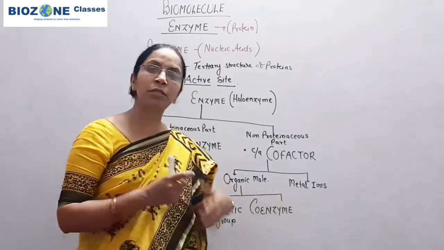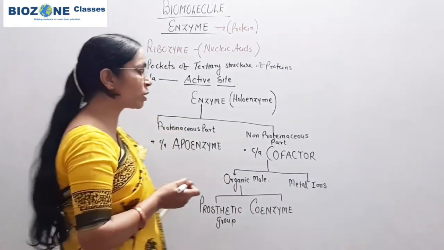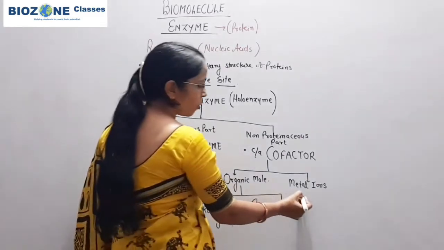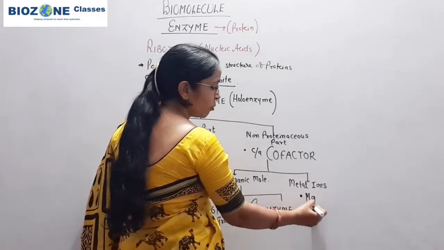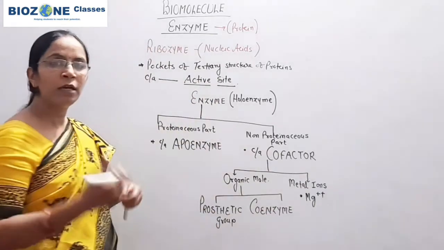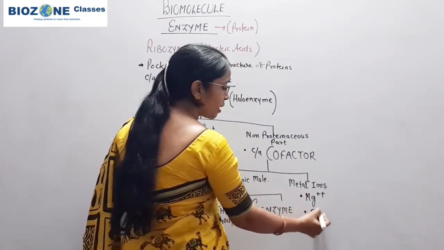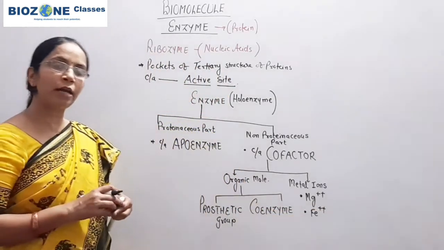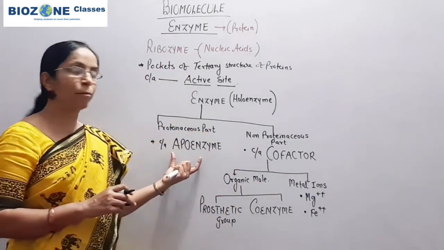When we come towards the metal ion, in a number of reactions, when you come towards the chapters respiration and photosynthesis, in a number of reactions for the ATP synthesis, most of the time we see that magnesium ions are required. In oxidation reduction reactions, ferrous ions are required. So what are these ions? These ions are also required for the activity of the apoenzyme.